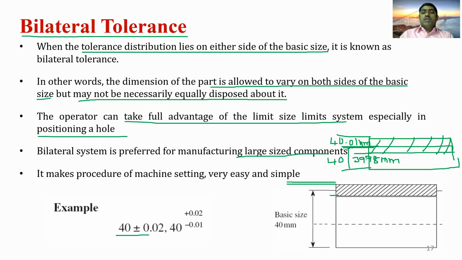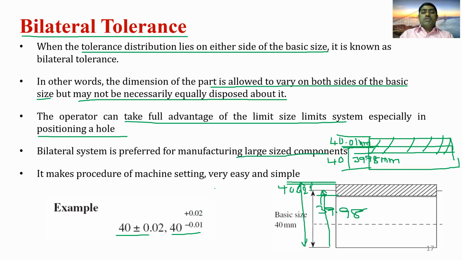So this is 39.98 mm and this is 40.02 mm. Similarly, for another example, 40 plus 0.02 minus 0.01.